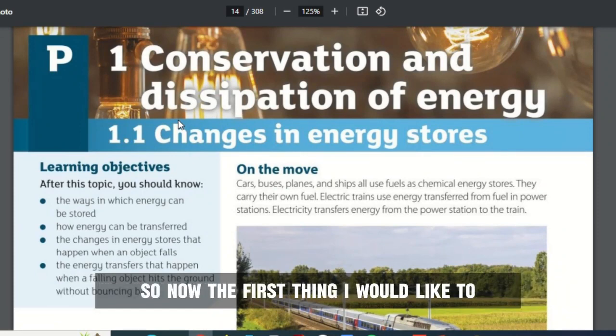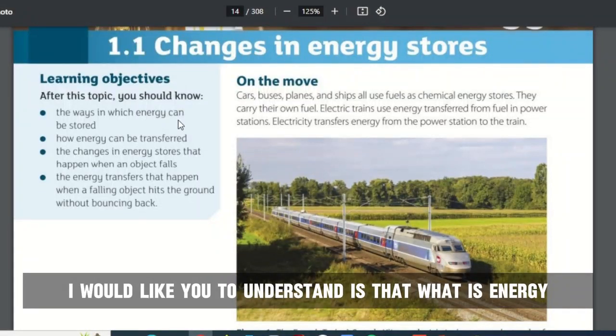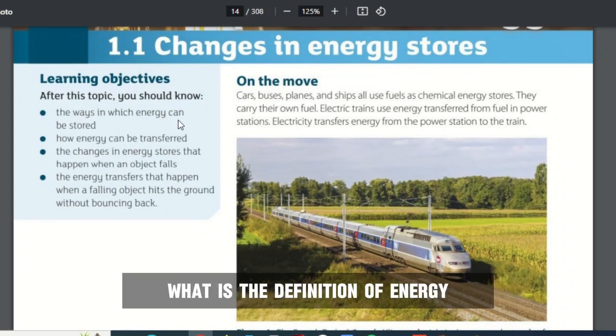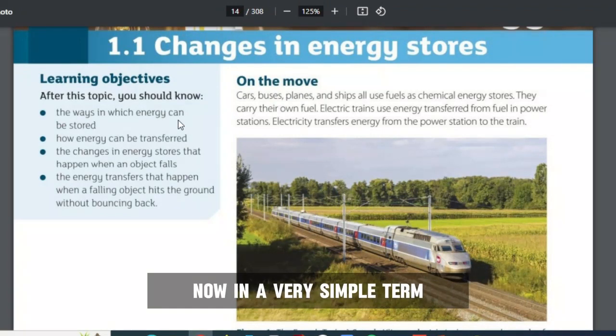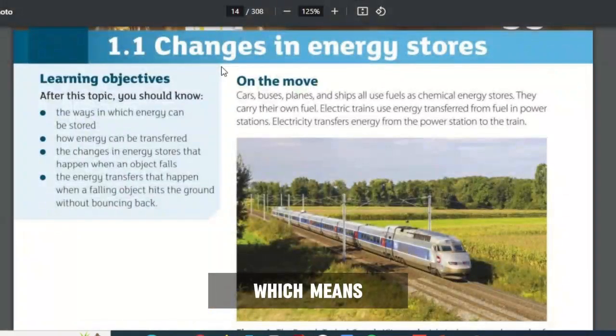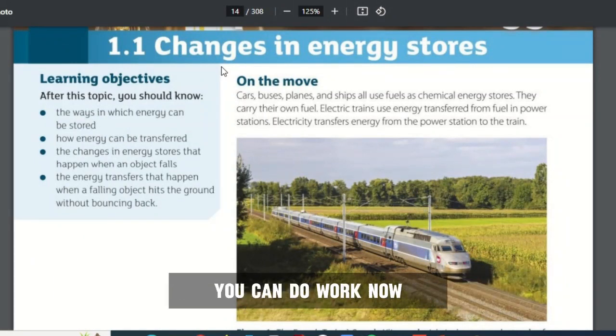Now, the first thing I would like you to understand is, what is energy? When you say energy, what do you mean? What is the definition of energy? In very simple terms, energy is the ability to do work, which means energy is that thing that you will have before you can do work.